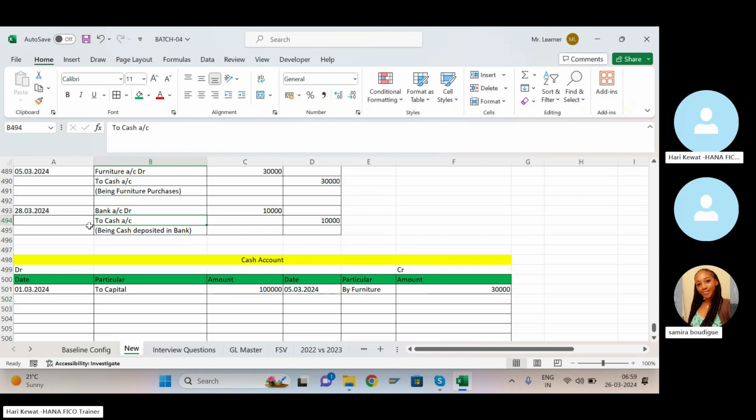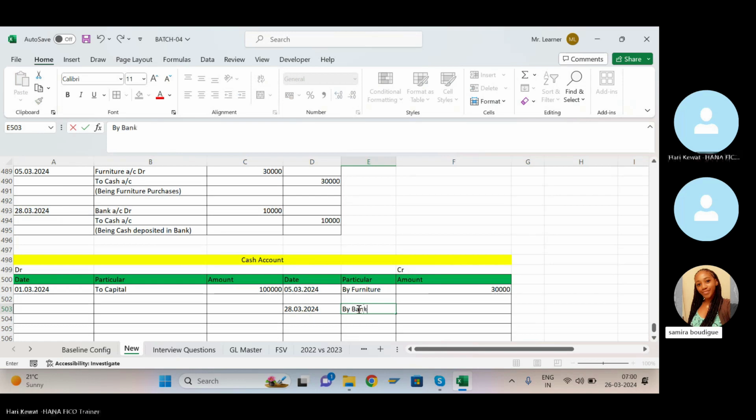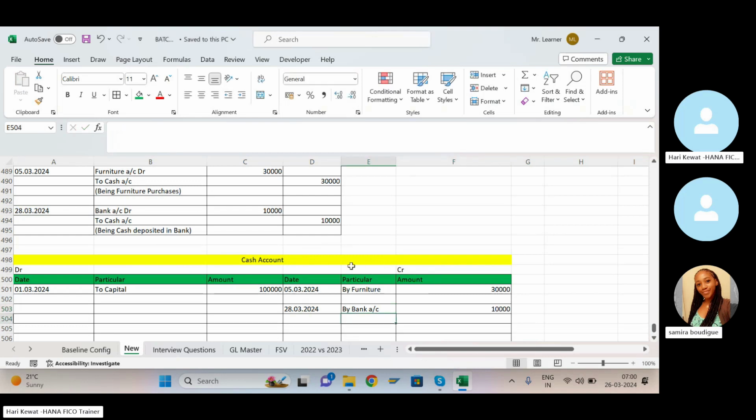Cash is again here in credit. Give the date here. Cash is credit, in the debit it is buy bank, so put here bank account. You can put "account" also, that is 10,000. So this is the total transaction of the cash account.